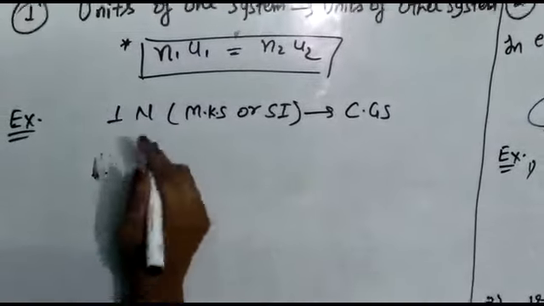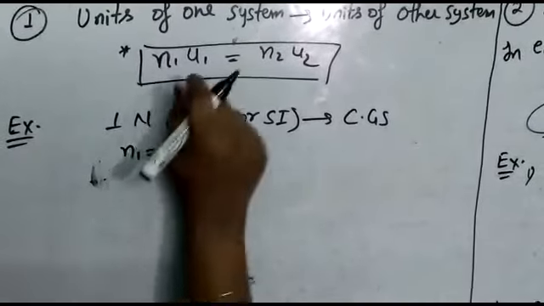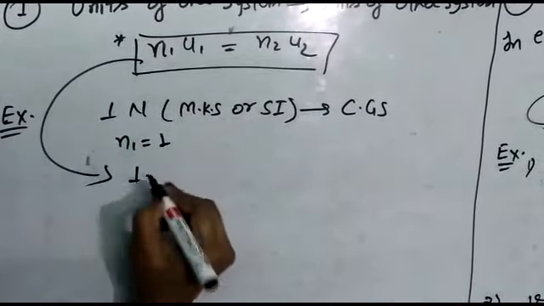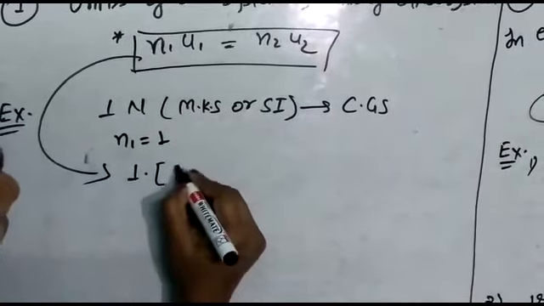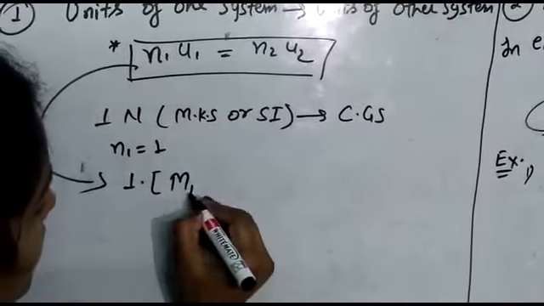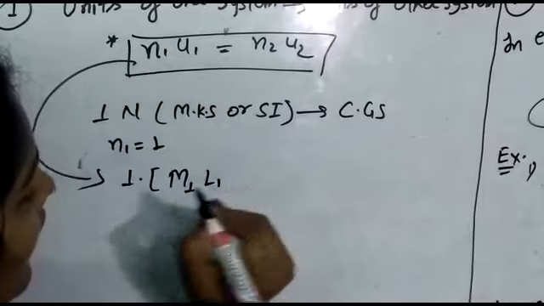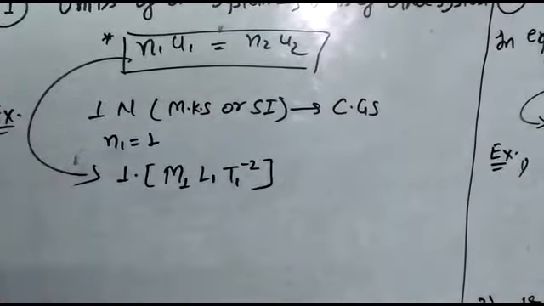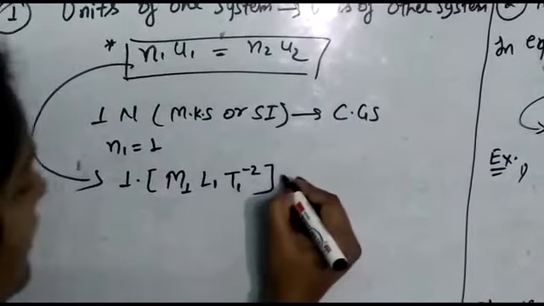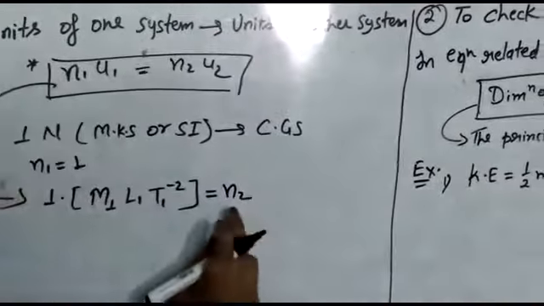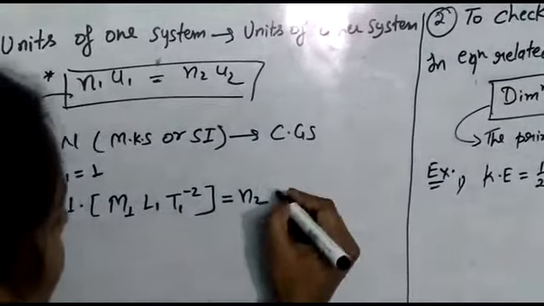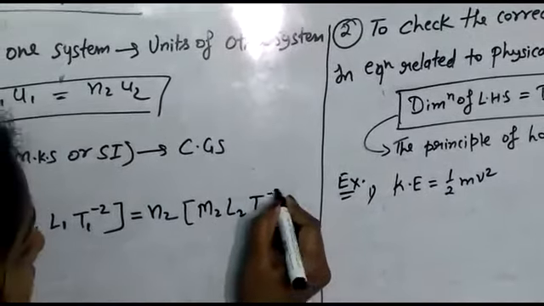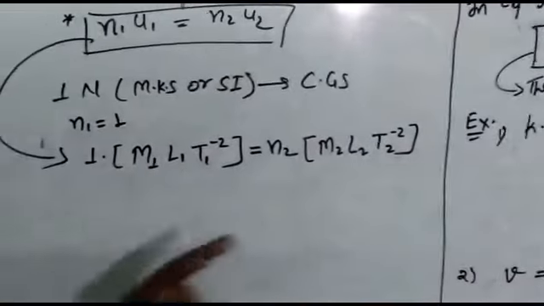Numerical value, that is N1 here, is 1. Okay, we have to write this 1, and the formula is MLT minus 2. So just write like this: M1 L1 T1 minus 2 and 1 for the one system equals N2. We have to find out the value of N2 and write like this: M2 L2 T2 minus 2.